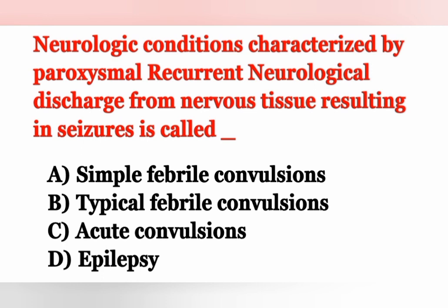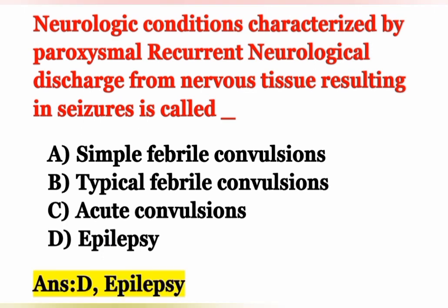Once again, neurological conditions characterized by paroxysmal recurrent neurological discharge from nerve tissue resulting in seizures are known as epilepsy. Epilepsy is characterized by loss of consciousness, convulsive movement and other motor activity, sensory phenomena and behavior abnormalities. The correct answer is option D, epilepsy.